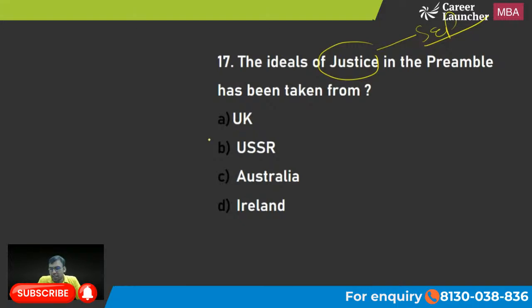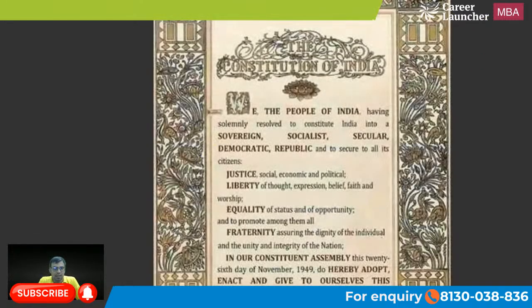The idea of justice has been taken from USSR actually. B is the right answer. ठीक है. लिखा ना justice socio economic political. यहाँ लिखा है, you can see. And this concept we have taken from Soviet Union. So B is the right answer.